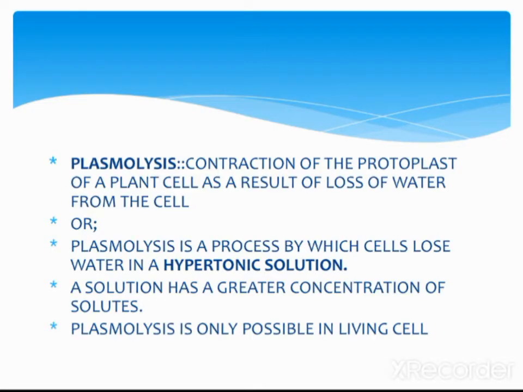What is plasmolysis? Plasmolysis is the contraction of the protoplast of a plant cell as a result of loss of water from the cell. Or simply, plasmolysis is a process by which cells lose water in a hypertonic solution. What is a hypertonic solution? A solution that has a greater concentration of solutes is called a hypertonic solution.